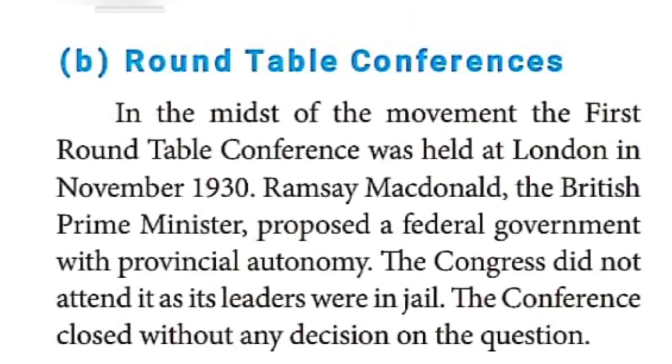Then the emergence of radicals. The Congress was divided into two, pro-changers and no-changers, like that I told. Then the salt satyagraha, which was conducted in the year 1930. In Tamil Nadu, Rajagopalachari conducted the salt satyagraha. He led a march from Trichy to Vedaranyam, as I told in the last class. Likewise, Gandhiji also conducted a salt march against the British from Sabarmati Ashram to Dandi. Like that we learned.